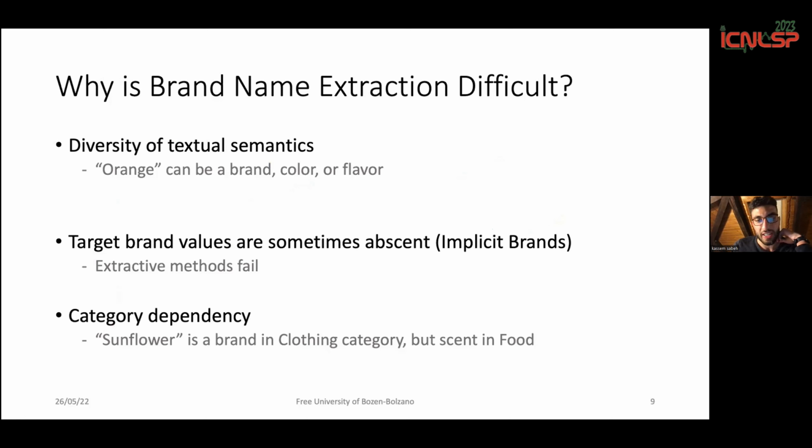Also because of the category dependency. For example, if we were to build a dictionary, the word sunflower could be a brand in the clothing category, but could also refer to taste or scent inside of food categories.